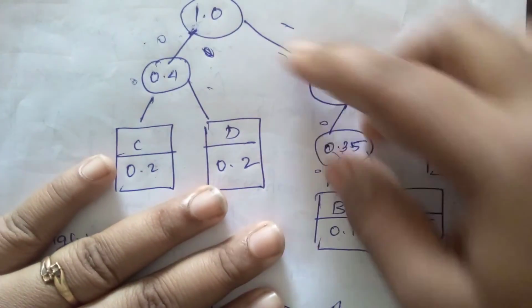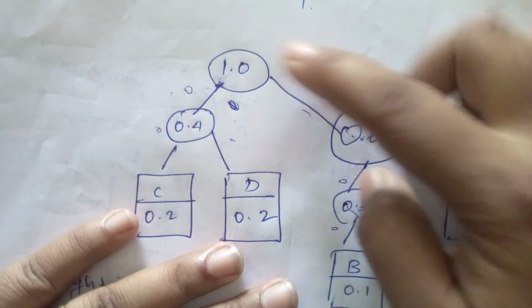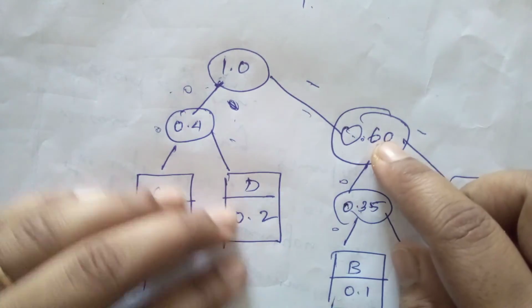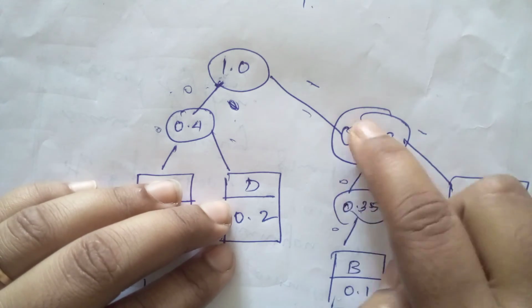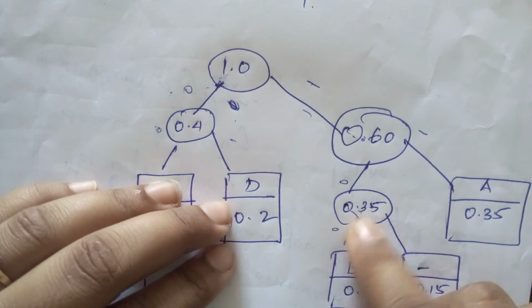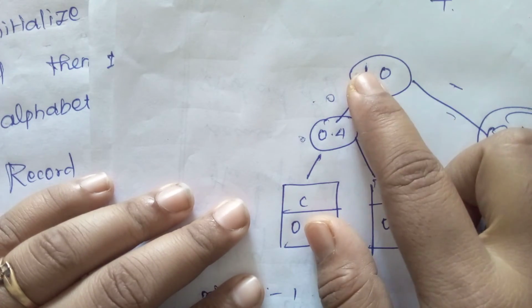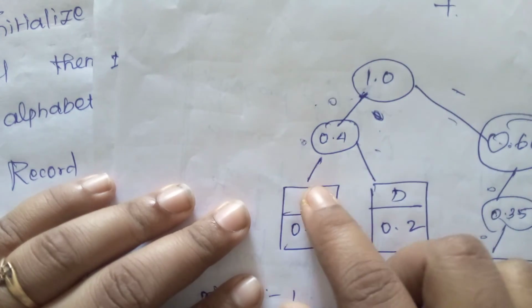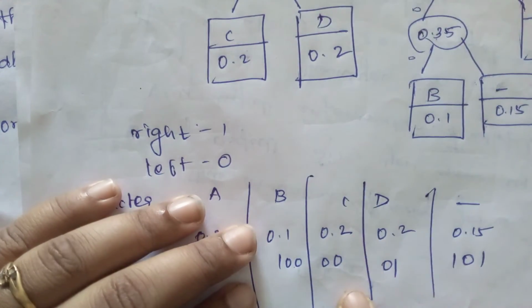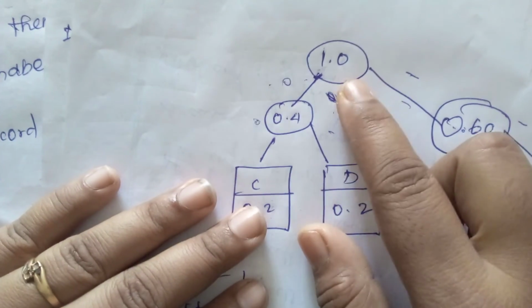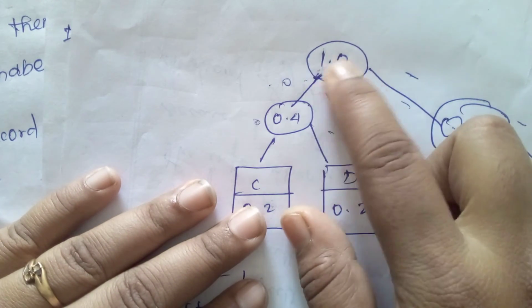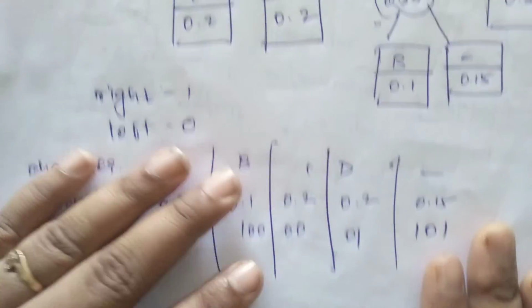See, B is here. We have to start from the initial root node. From the root, the right side is 1. Then this is left, 0. Then this is also a left node, that is 1 0 0. That means 1 0 0. And 0.2, that is from the C node. What happens? See, from the root node, left is 0, and it is also left, that is 0 0. Same here: left node 0, left node 0, and one right node, that is 0 0 1. And 0.15 is the dash value.